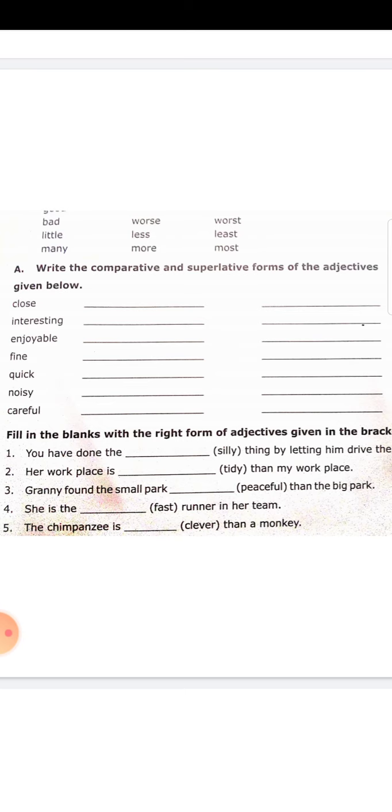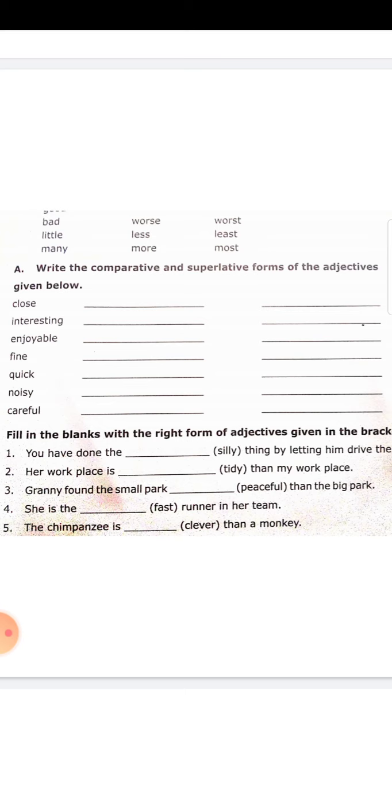Noisy. It's ended with the y. So y changes into ier, noisier. So noisier, noisiest. Wherever y changes, it will change into I. Then you have to add er to the comparative degree, est to the superlative degree.